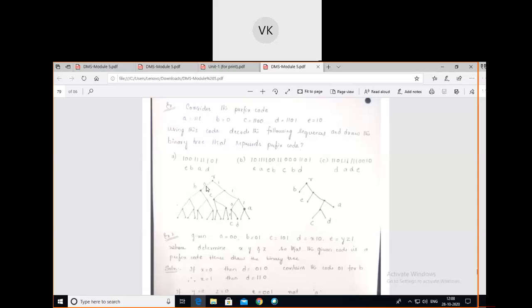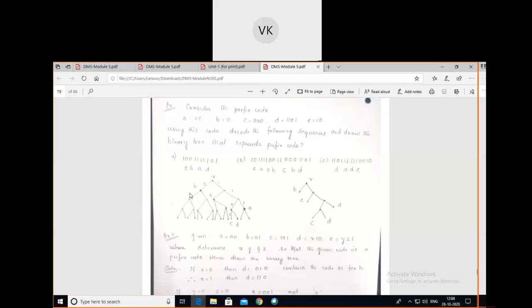Do the similar process for all the edges in the given tree. 0 over the left edge and 1 over the right edge. But in this diagram it is not represented. Just to write here, write 0 here, 1 here, 0 1 0 1 0 1 0 1 0 1 0 1 0 1 0 1.